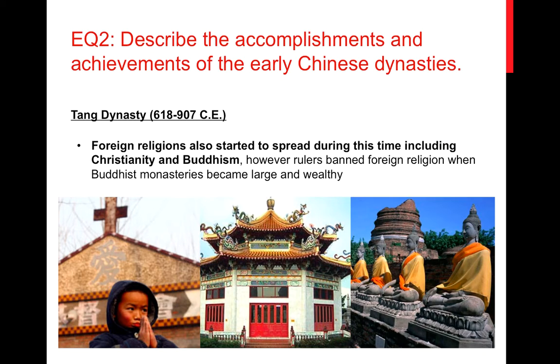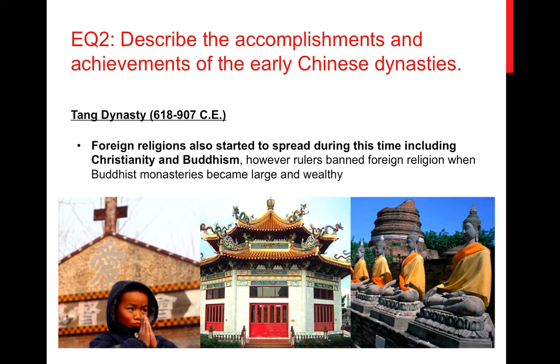The other important thing that occurred during this time is that because of the Silk Road and foreigners coming in and out of China, we were seeing religions like Christianity and Buddhism also coming into China. Now, Christianity, for the most part, was relatively well accepted within China, and there are still many regions of China today where we see larger Christian populations. And then the other religion that we're going to talk more about in our next unit was Buddhism.